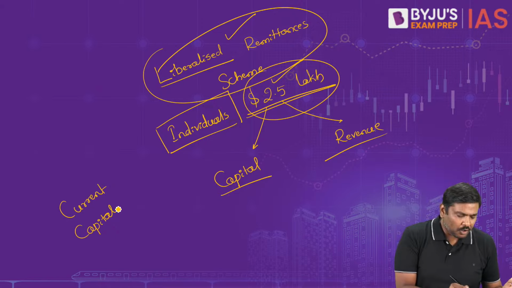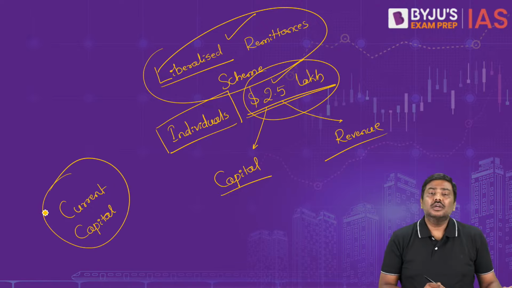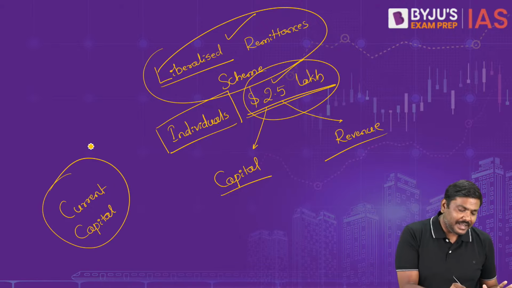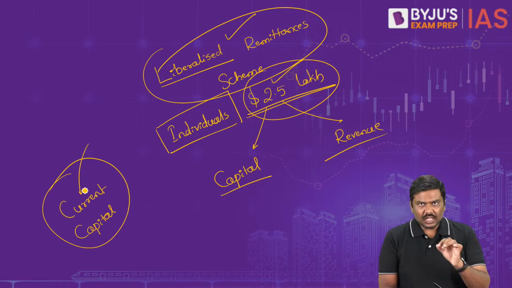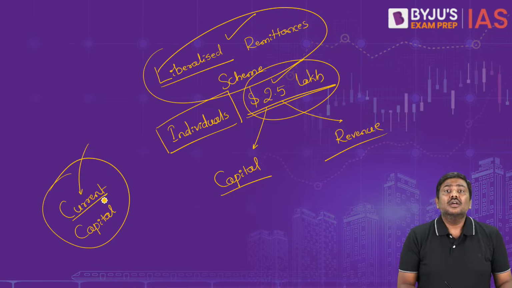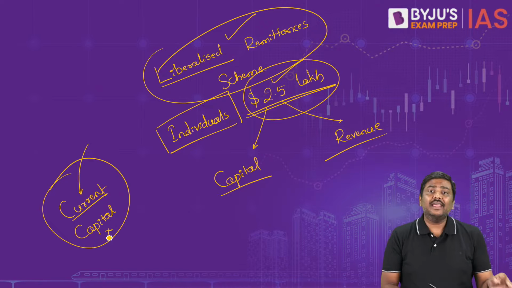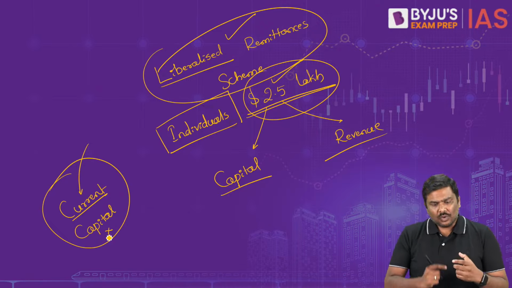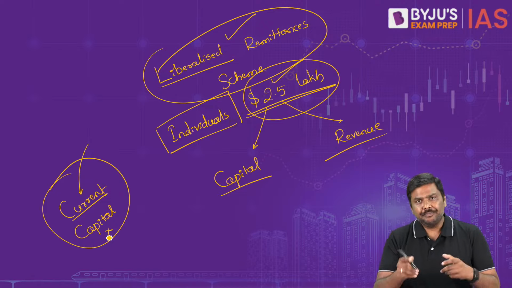So when you talk about current and capital account, we have full convertibility in the current account. I repeat, we have full convertibility in the current account. We have partial convertibility in the capital account. Now what is the meaning of convertibility here?